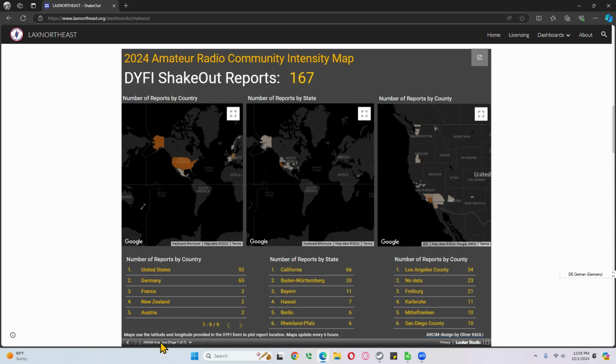The map panels that you see here, this one is updated very regularly, every half hour. These are updated every 6 hours currently, and they will be updated on Shakeout Day every hour. The reason for that is they're running additional scripts, and I do have to pay for the information that they're drawing in, the states and the countries. So we want to keep that to a manageable amount. And that's the update.